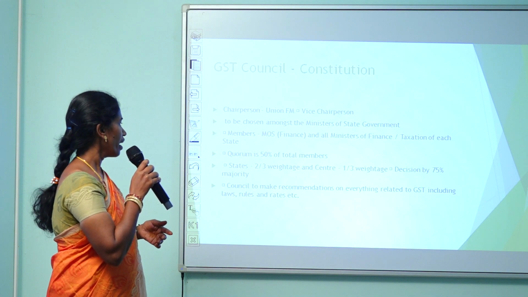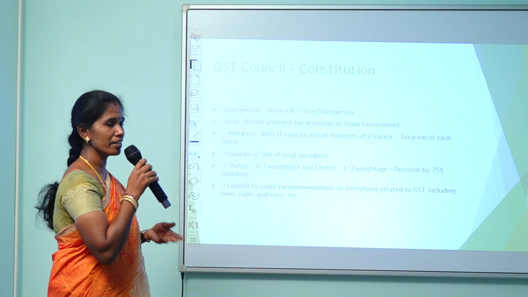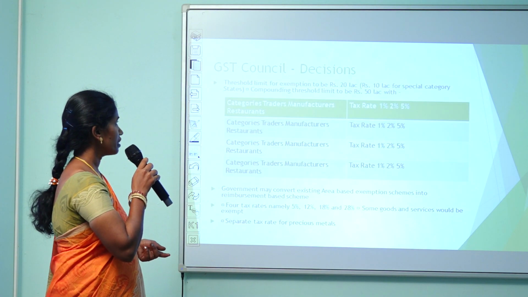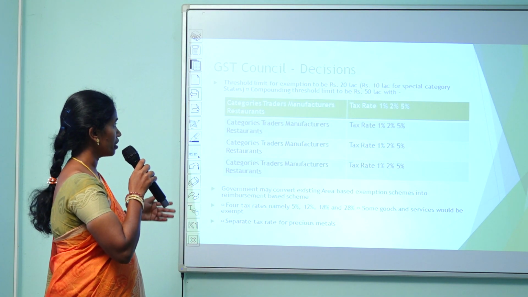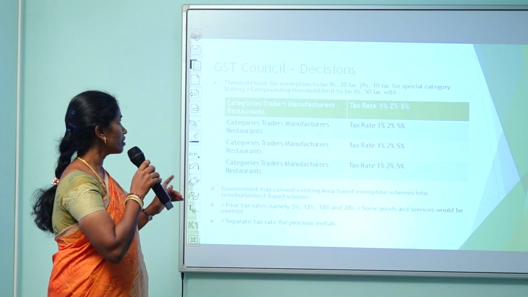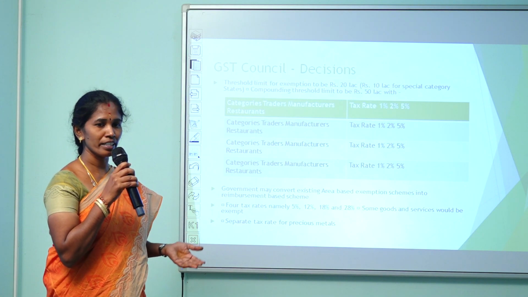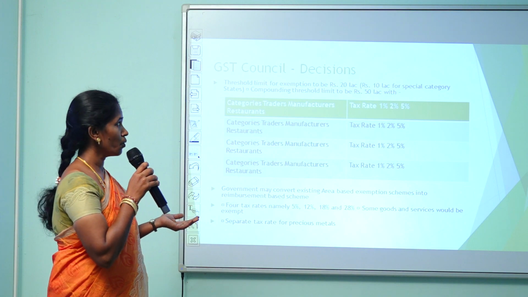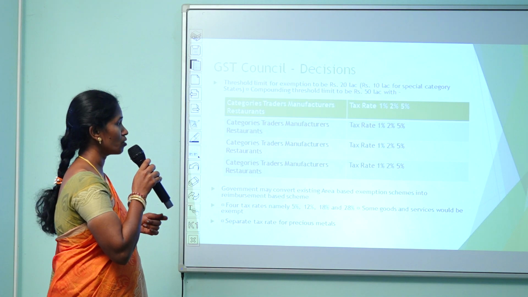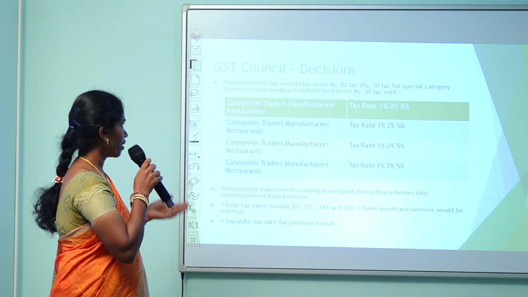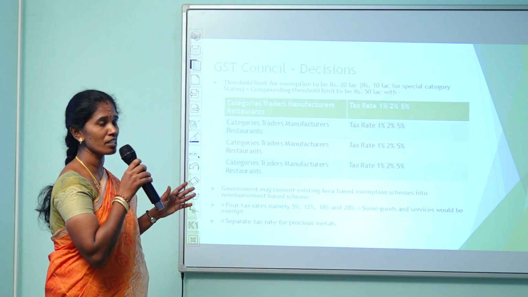The council makes recommendations on everything related to GST, including laws, rules, and rates. The GST Council's decisions have to be taken only in the GST Council meeting. Here they mainly fixed the threshold limit. Previously they fixed it at 20 lakhs. If the seller's turnover is beyond 20 lakhs, they have to pay tax to the government. It is 10 lakhs for special categories, and the compounding threshold limit is 50 lakhs for manufacturers, restaurants, etc. The rate structure is 1%, 2%, and 5%.